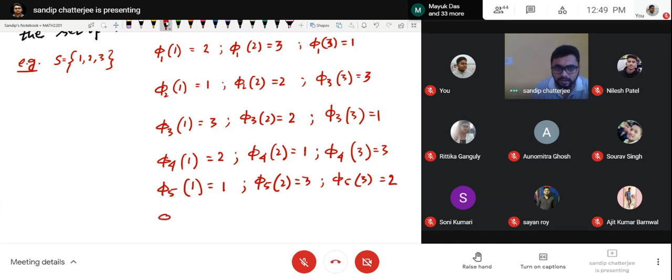Yes, different. Can I get anything else? Any other mapping? Phi 6 of 1 is equal to 3,